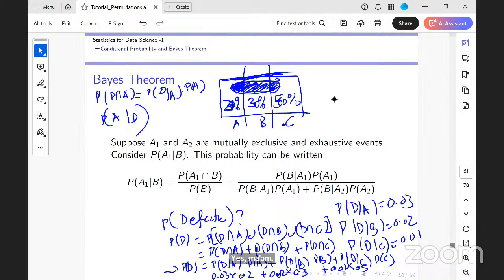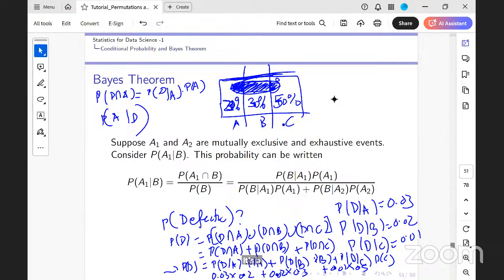Suppose I just mixed up all the items and picked up an item. What is the chance that that item came from A? It was 0.2. Now I'm giving you additional information, and that additional information is that it is defective.